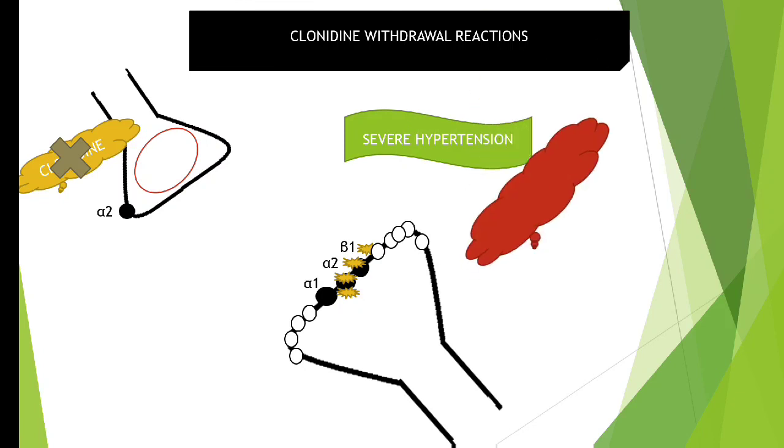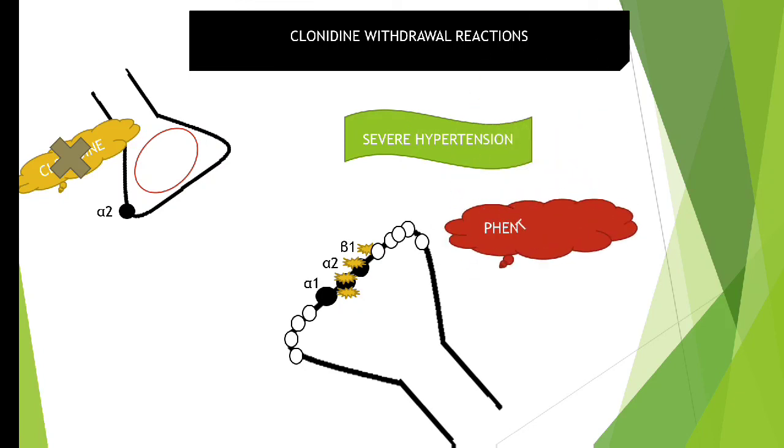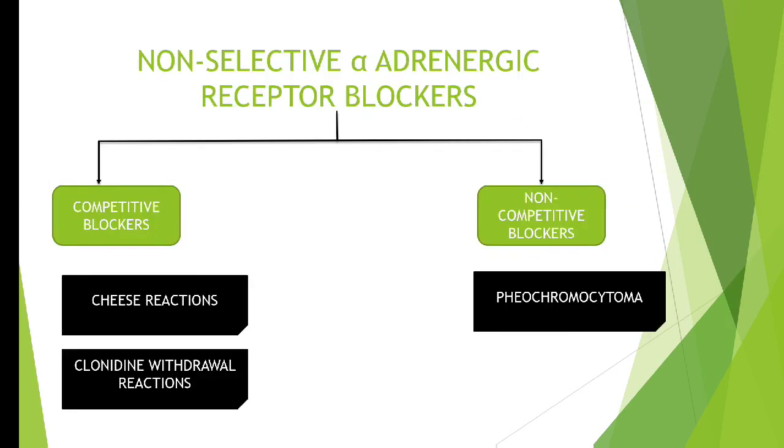For treatment of this also, we use a competitive blocker such as phentolamine, or any other competitive blocker, in the treatment of clonidine withdrawal reaction. As long as the person was consuming clonidine, the blood pressure was normal, but when he stopped taking clonidine, a huge hypertension was produced because of upregulation of the receptors. So this is about the clonidine withdrawal reaction. I hope you understood. Competitive blockers can be used in the treatment of cheese reaction and clonidine withdrawal reaction, whereas non-competitive blockers can be used in the treatment of pheochromocytoma.